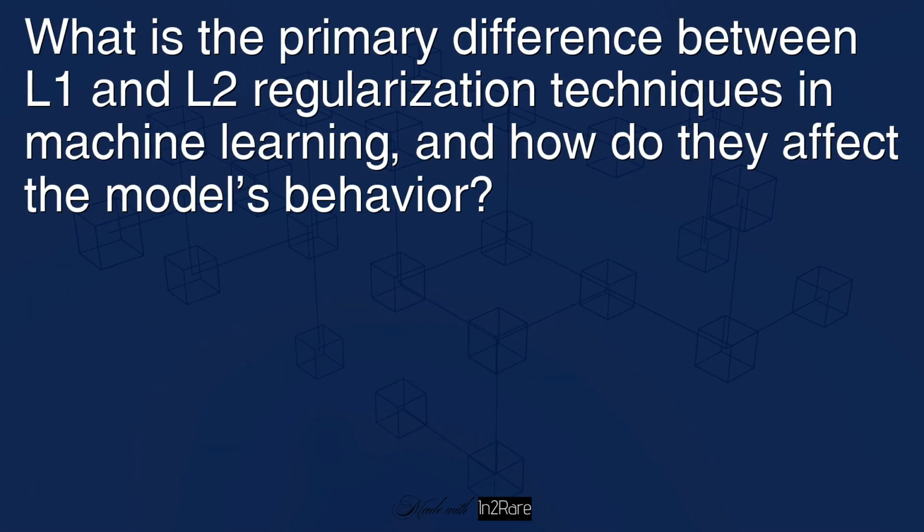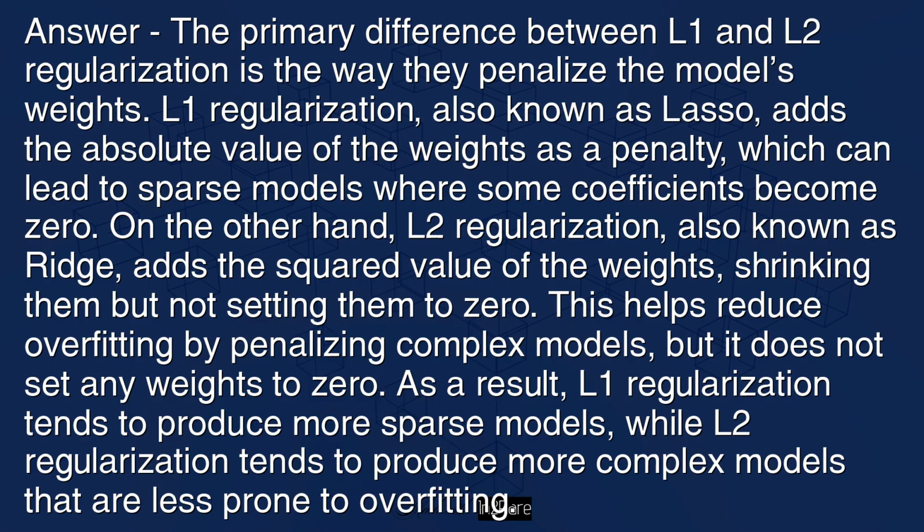What is the primary difference between L1 and L2 regularization techniques in machine learning, and how do they affect the model's behavior? Answer: the primary difference between L1 and L2 regularization is the way they penalize the model's weights. L1 regularization, also known as lasso, adds the absolute value of the weights as a penalty, which can lead to sparse models where some coefficients become zero. On the other hand, L2 regularization, also known as ridge, adds the square value of the weights, shrinking them but not setting them to zero.